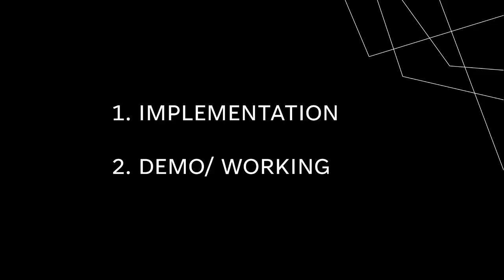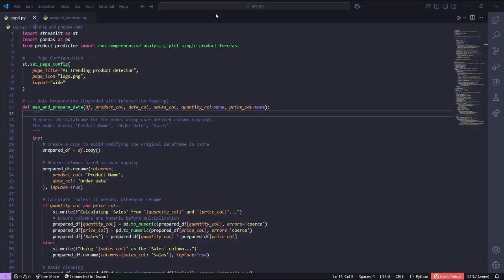Okay, now we go to implementation. Firstly I'll tell you how we implemented it, and after that I'll show you a demo of how it works. If we talk about the implementation, the application is built with a two-part architecture. The first one is the front end, and the second one is the back end.